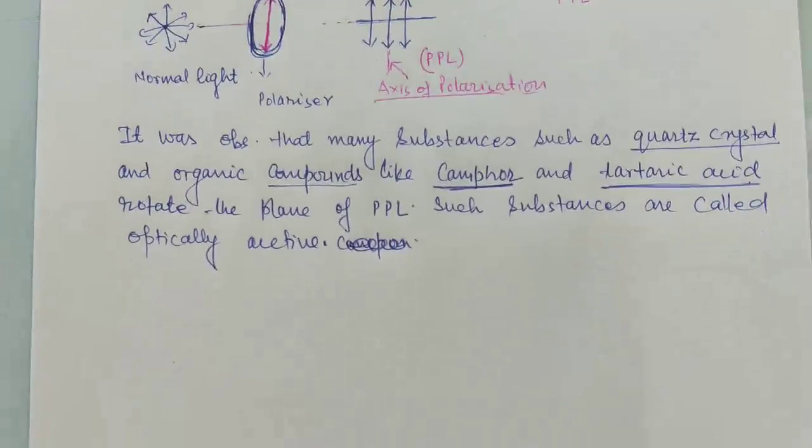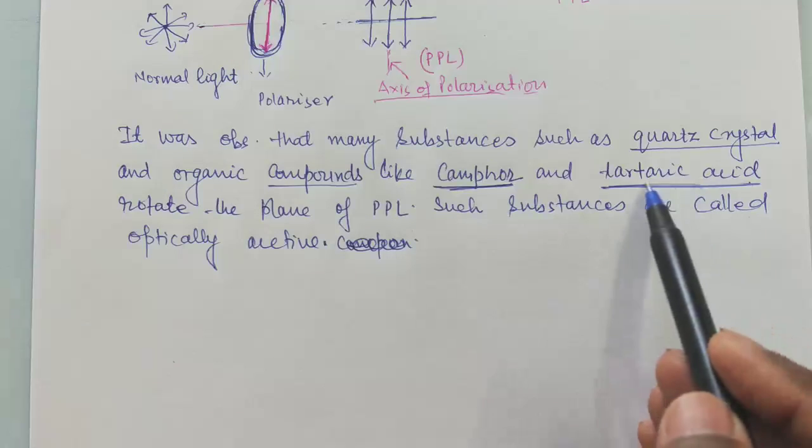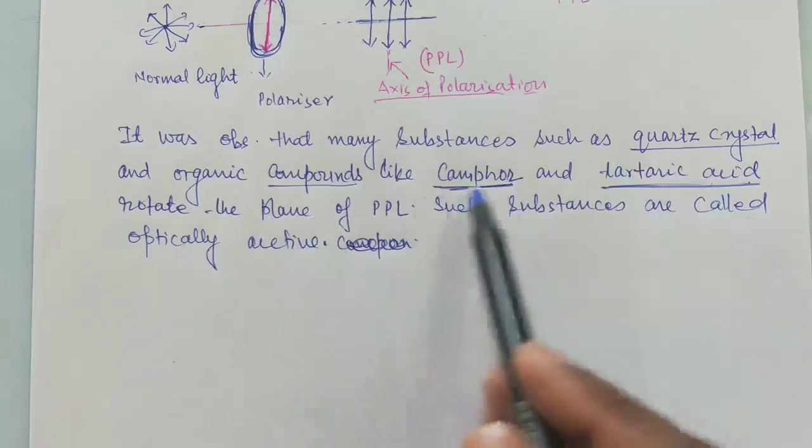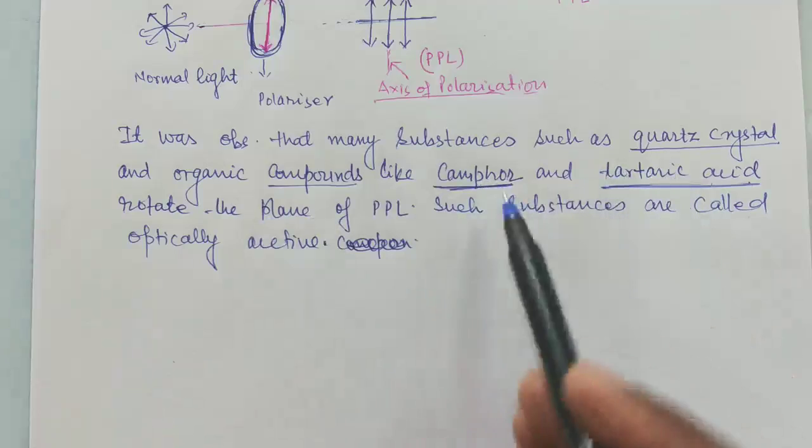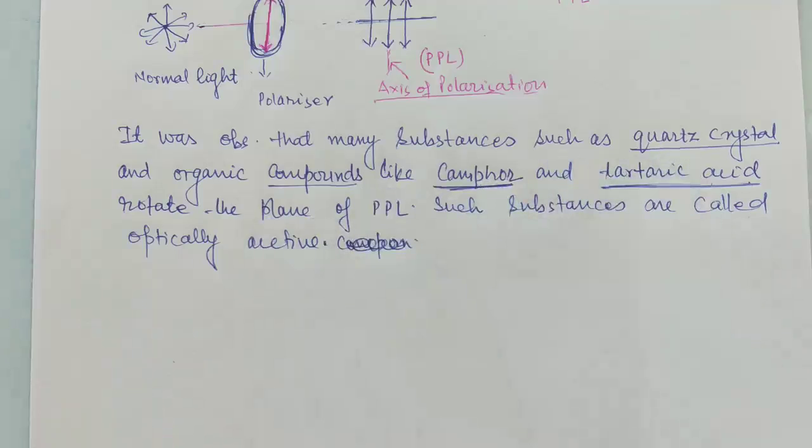See, suppose we have taken tartaric acid crystal, camphor crystal, or quartz crystal in solid state. We observed this property for the first time there. After that, the same was observed in solution as well.